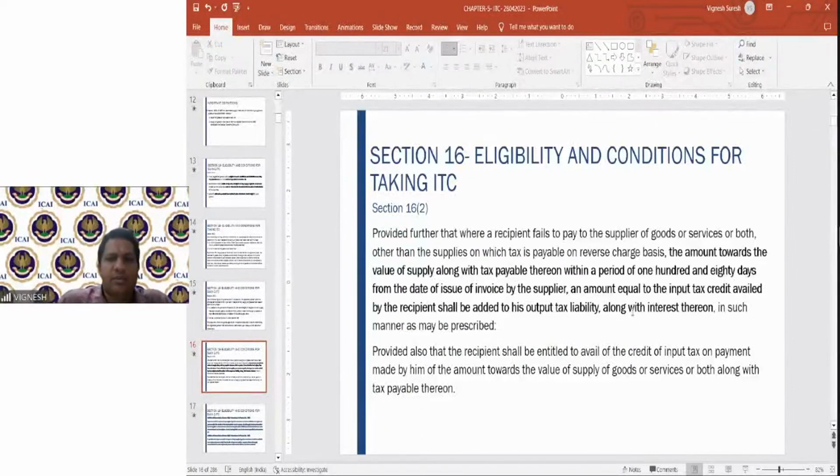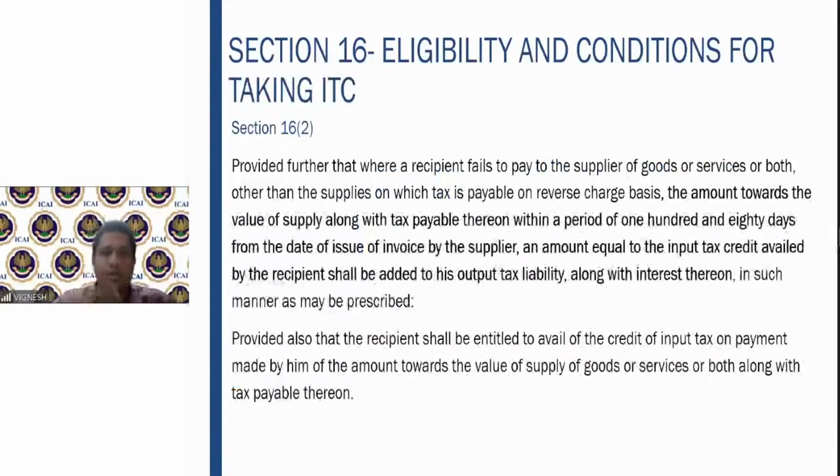Then there is another provision which is given. Sometimes what happens, I procure the goods, but I don't pay for them. I procure the goods from the particular supplier, I claim the input tax credit, but I don't pay them. What is to be done in that particular situation? That is what is dealt with by this particular provision.